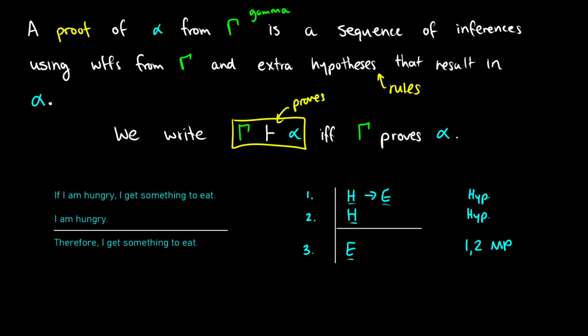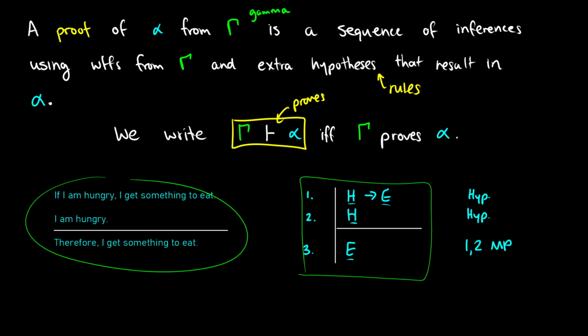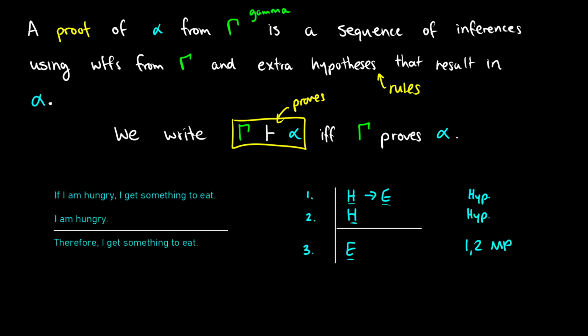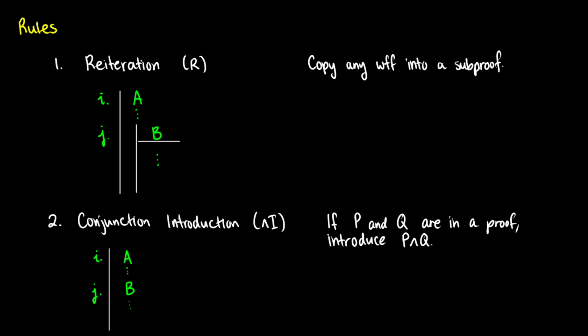We're not going to deal really with sentence translation. That's not the point of these videos. The point is to have something already in translated form and to get from A to B, because that's the most difficult part. So the first rule we're introducing is called reiteration.